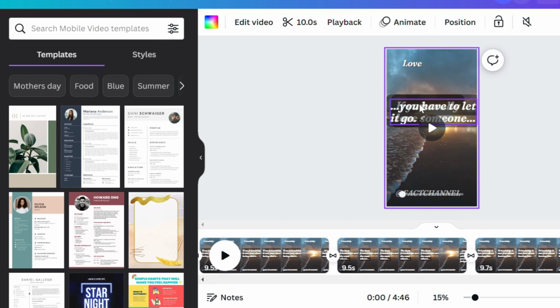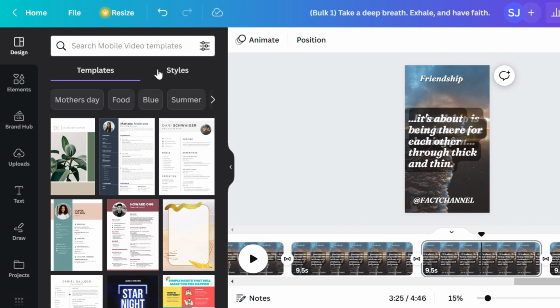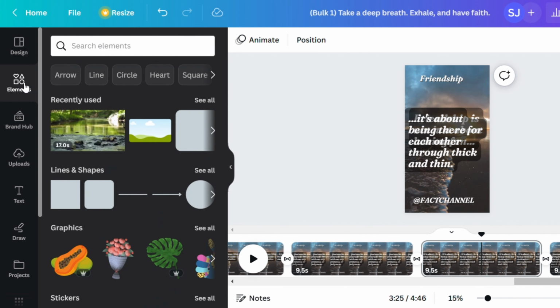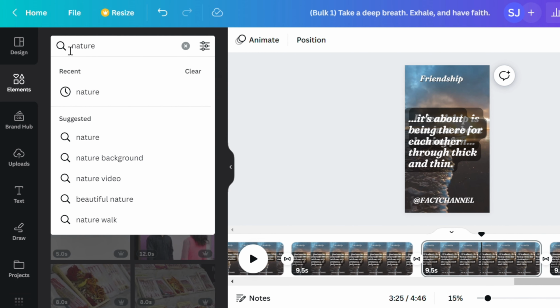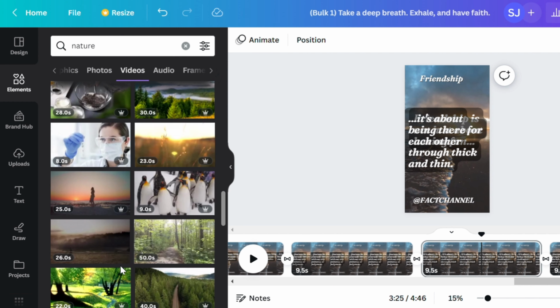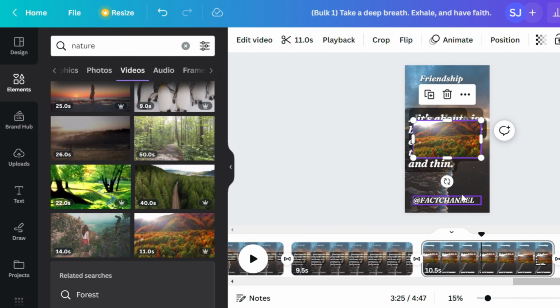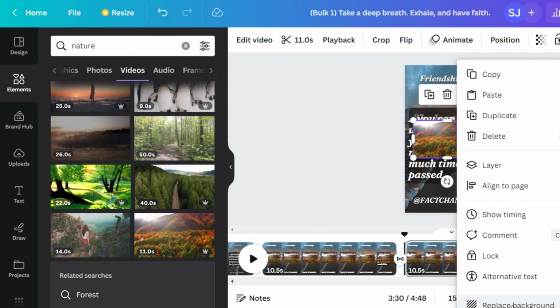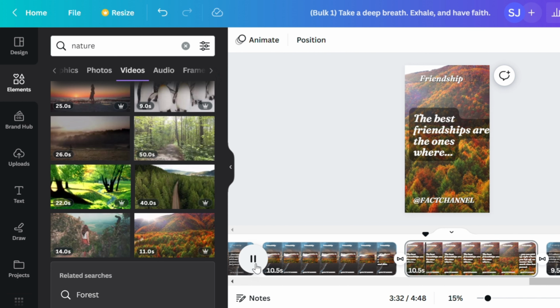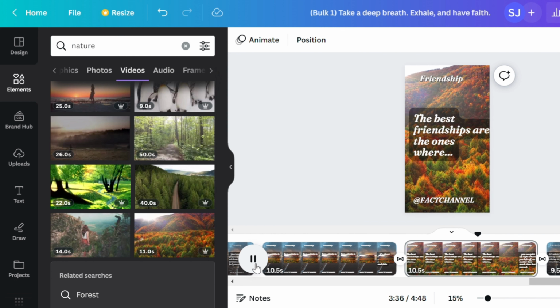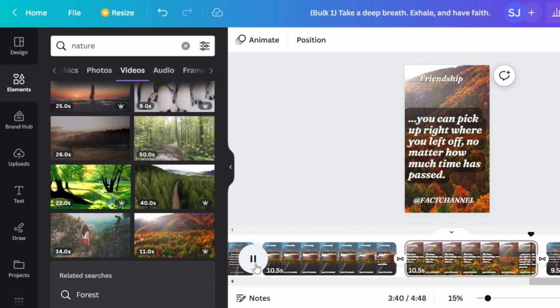The only downside is that all the videos have the same background. You can change this manually by going to the menu bar on the left and selecting Elements. Here, you can search for different videos and choose the one you like. Click on the three dots at the top of the video and select Replace Background. However, I'm not going to do this 100 times. Also, I don't want all videos to have the same background.